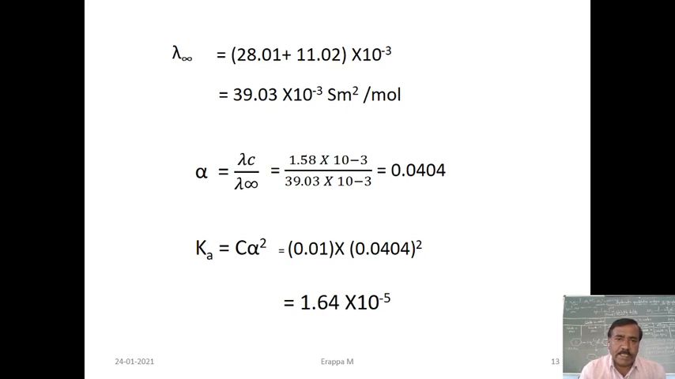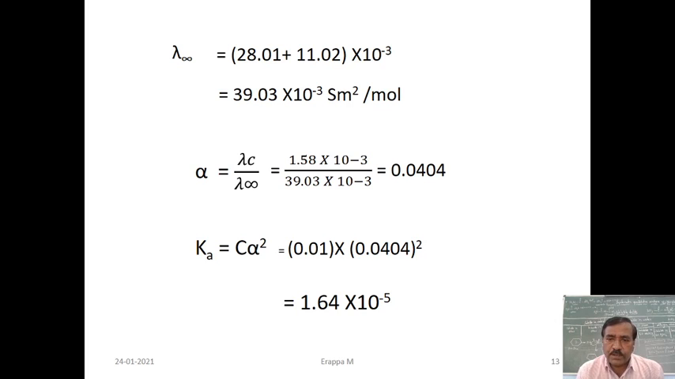You will get 39.03 × 10^-3 Siemens meter square per mole. Then the degree of dissociation is nothing but the conductivity ratio: alpha is equal to lambda C divided by lambda infinity. Just now we calculated lambda C as given, and calculated lambda infinity. So substitute in the equation 1.58 × 10^-3 divided by 39.03 × 10^-3.